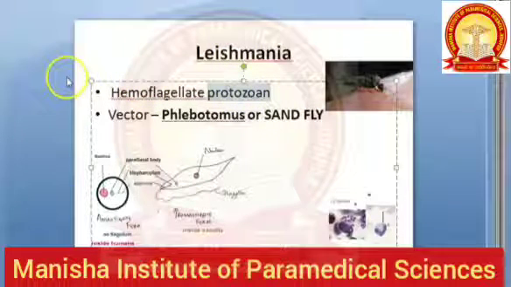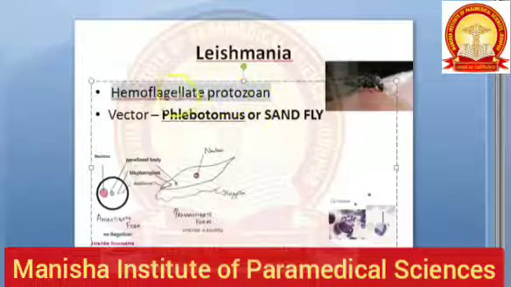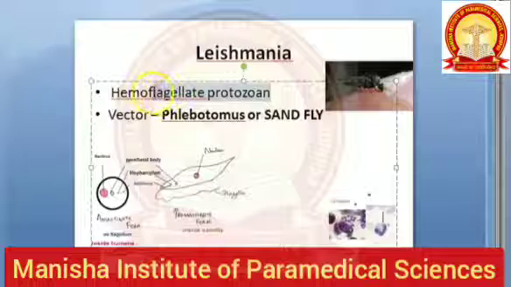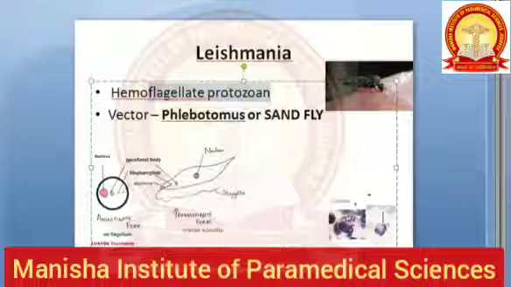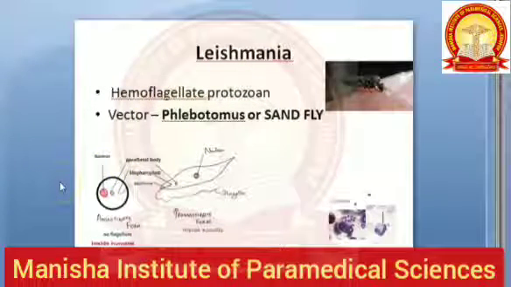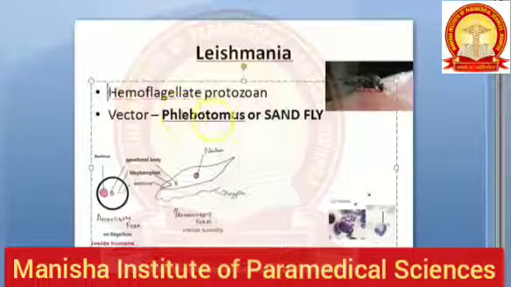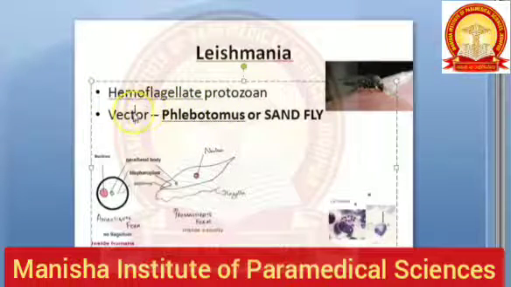You have seen the classification of flagellate protozoans already, correct? In that you have seen intestinal and oro-genital protozoans, and now we are coming to hemoflagellates. That means the protozoans that live in the blood and they are flagellated. So that is what you have to pay attention to here. If you don't know this, you have to look at the classification of the protozoans. First watch that video if you want. Otherwise, anyways, now moving on.